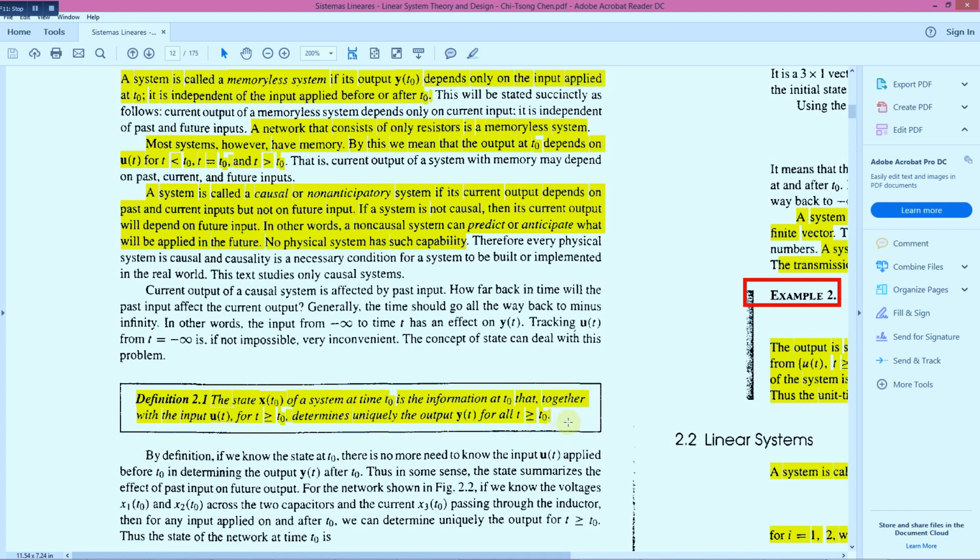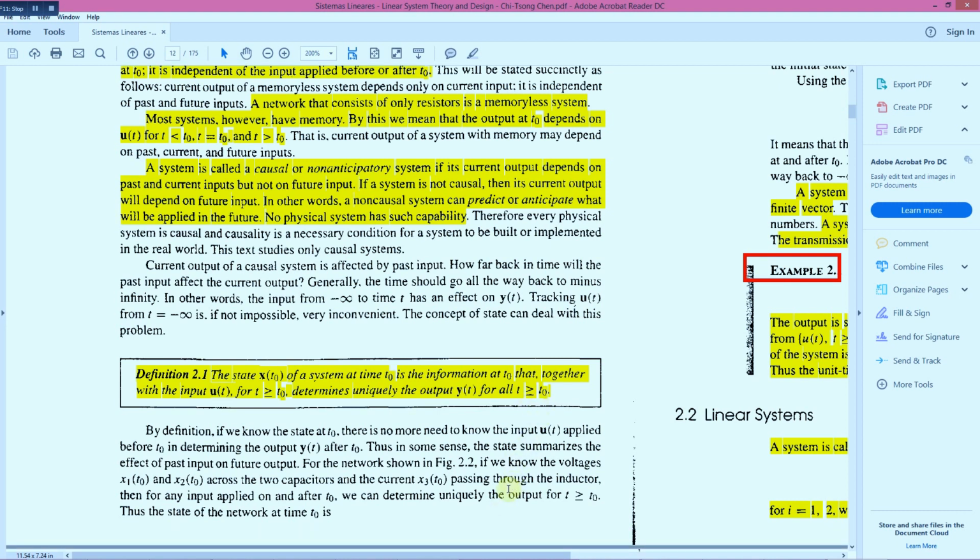So for example, if we have a capacitor, then we need the initial voltage on the capacitor. So the voltage on the capacitor would be the state variable. Similarly, the current in the inductor would be the state variable. For a state variable we need the previous information to get exactly the response of the system.